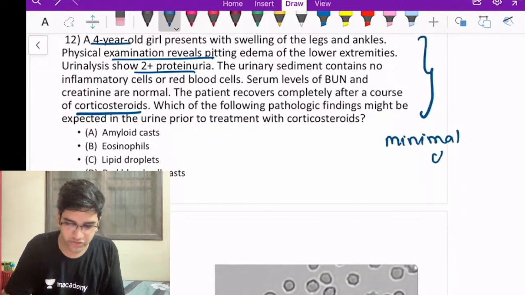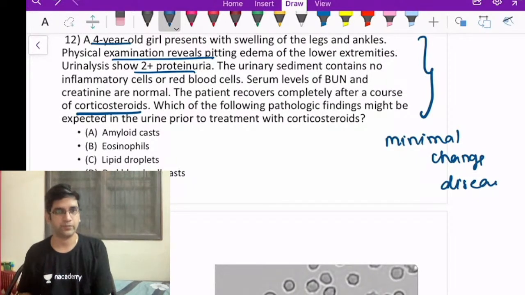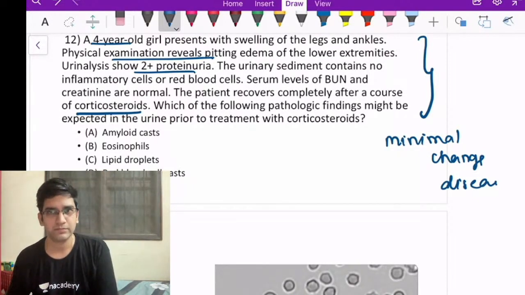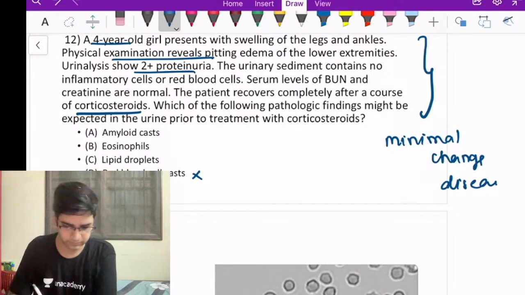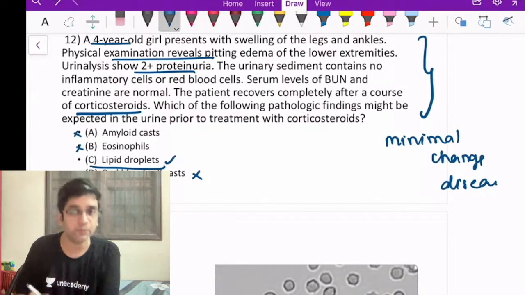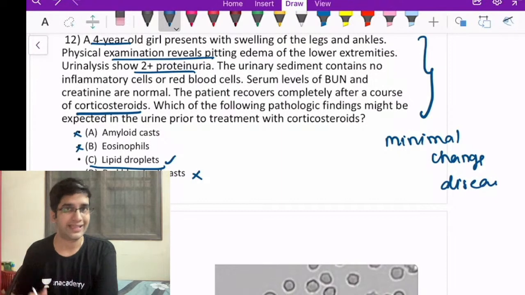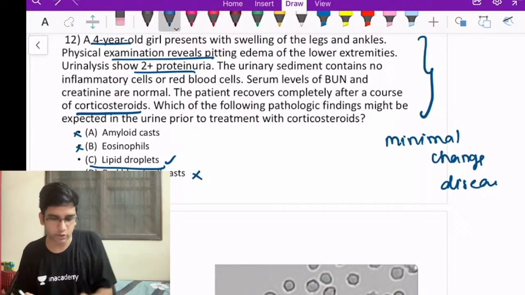So when I say minimal change disease, is it a nephritic syndrome or a nephrotic syndrome? It is a nephrotic syndrome. Perfect. It will not have RBC casts. Eosinophils, no. Amyloid cast, no. The only thing a nephrotic syndrome will have is lipid droplets or a lipid-based cast, because of the nephrotic syndrome. Perfect. So look at the other options.